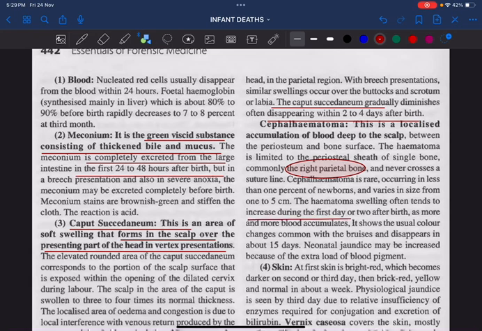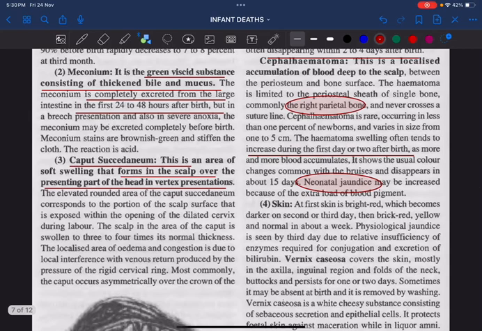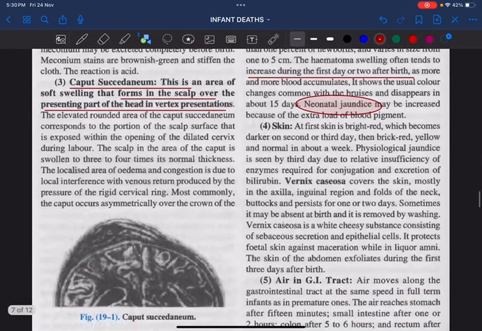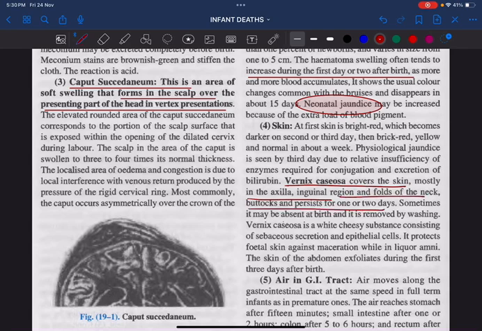It increases during the first 2 days after birth, and the blood will accumulate slowly. It will undergo hemolysis. There will be increased bilirubin level, and the patient may even have features of jaundice. So neonatal jaundice is very common in case of cephalhematoma. All these things are not present in case of caput succedaneum. Caput succedaneum is physiological, and it will disappear 2 to 3 days after birth. What do you mean by vernix caseosa? It is a fatty, viscous substance which covers the whole baby skin, especially in the axilla, inguinal region and folds of the neck, and it persists for 1 or 2 days.